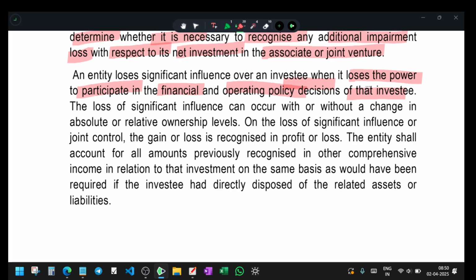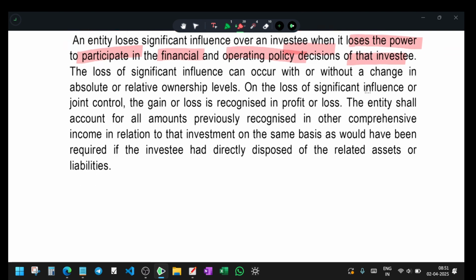If I lose the control, I should mention it, because when I have control and use the equity method, I include everything in my consolidated financial statements and make my value more. But when I lose the control, I can't do it. The loss of significant influence can occur with or without a change in absolute or relative ownership levels. So the loss of significant influence can happen in both ways.